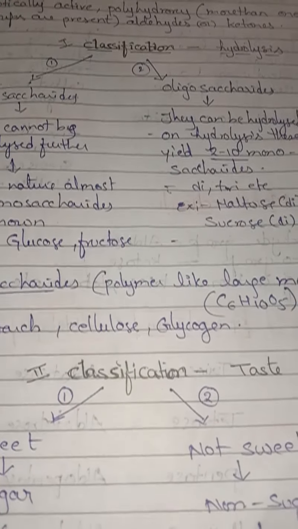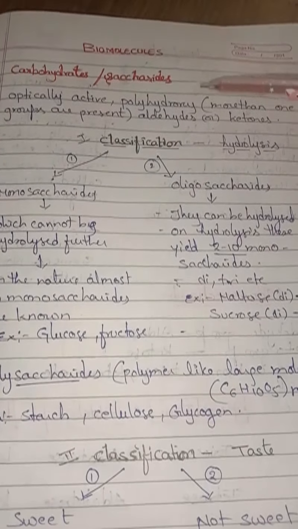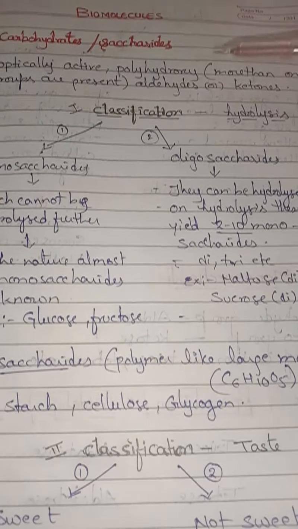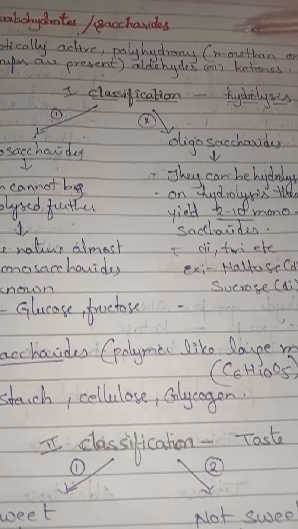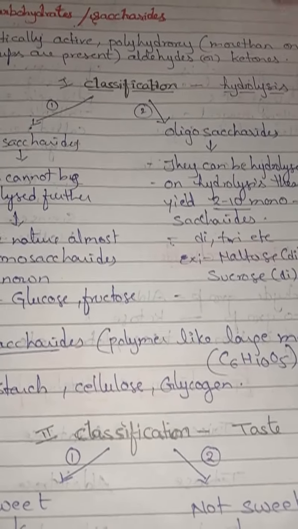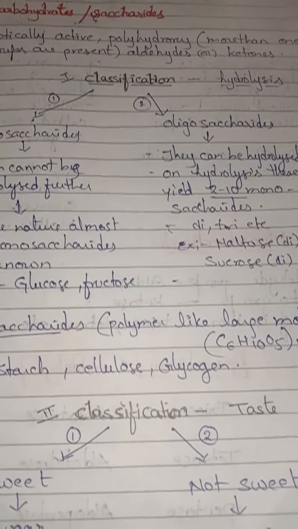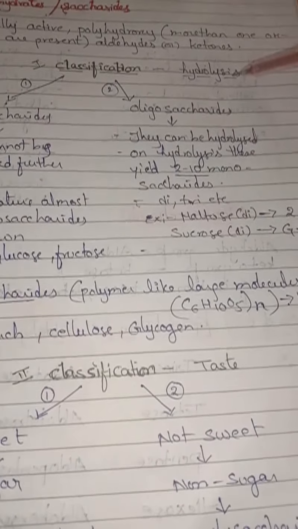What do you mean by carbohydrates, children? They are optically active polyhydroxyaldehydes or ketones. Where are carbohydrates used? Carbohydrates are used as storage molecules, such as starch in plants and glycogen in animals. The cell walls of bacteria and plants are also made up of cellulose, so there also carbohydrates are present. So our first classification is based on hydrolysis.